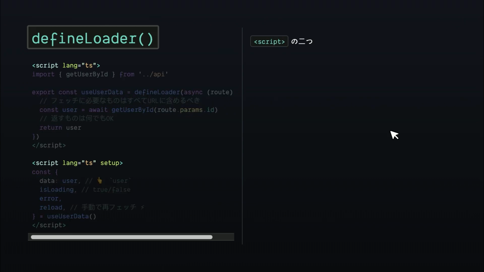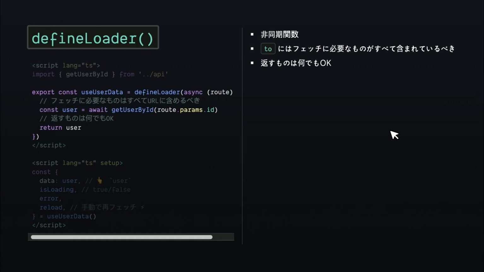And I want you to notice a few things. We have 2 scripts, okay? This is not a mistake. We have one for the setup, and the other one is the global one, where we define the loader. So we define the fetching logic there inside of one function, in this case, and we try to use global state for this. And the only global state that we know for sure is the URL. Usually, this is a best practice because it means that your page will be able to render again based on the URL. So very good best practice. And then we return any data we want to expose, in this case, the user.